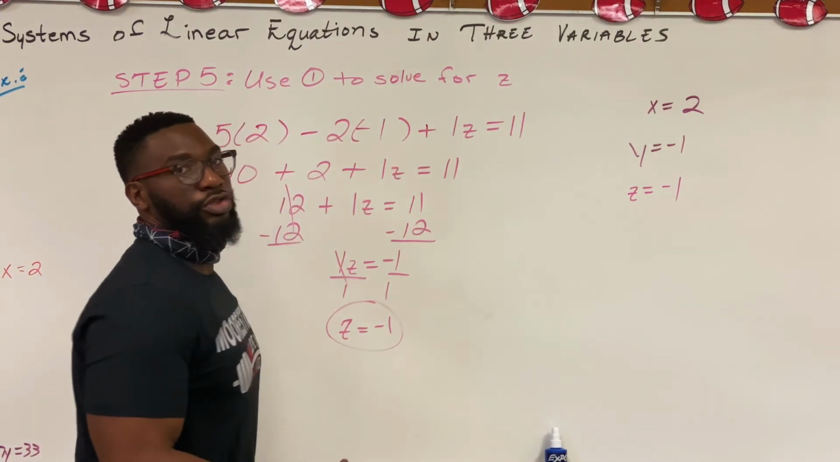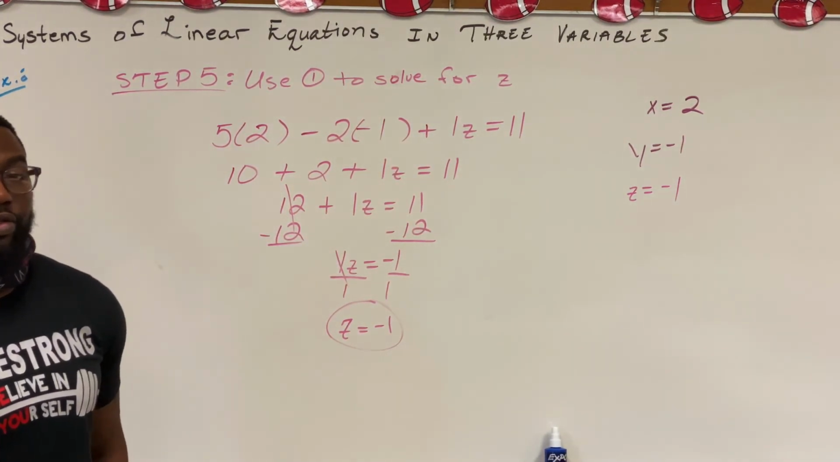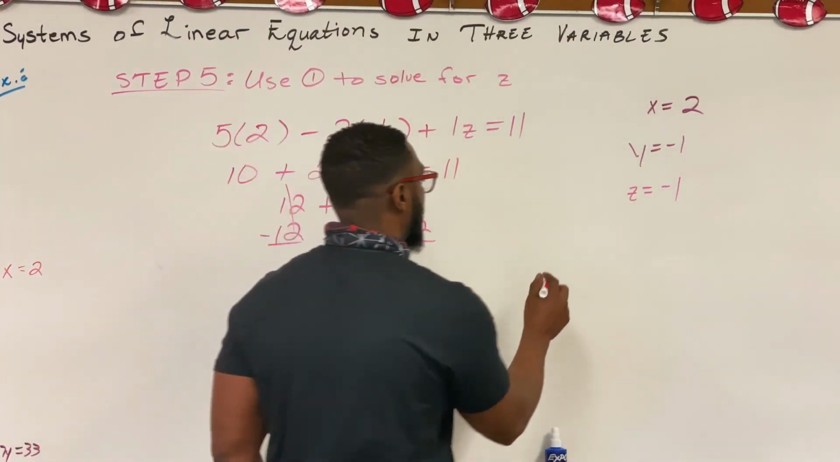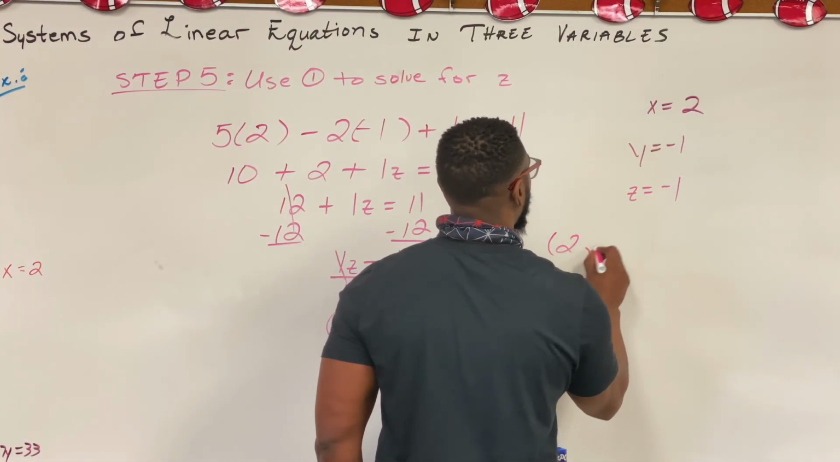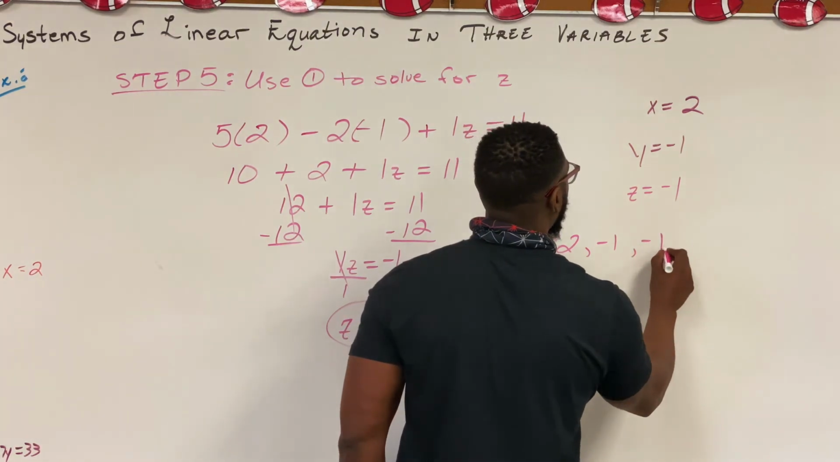So our ordered triple, all right? That's what the answers are called, ordered triples. The ordered triple is 2, negative 1, negative 1.